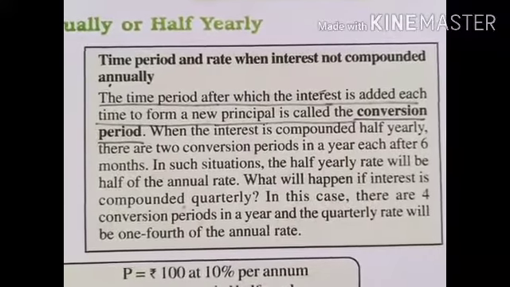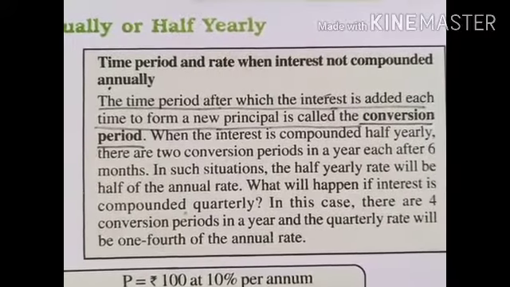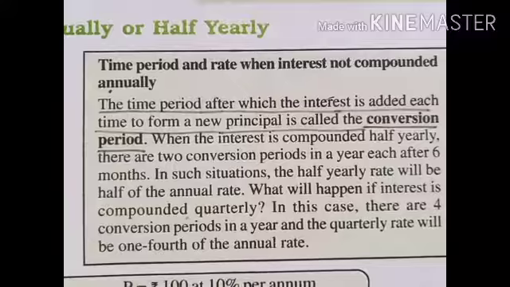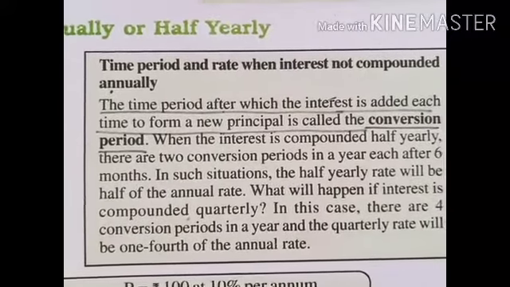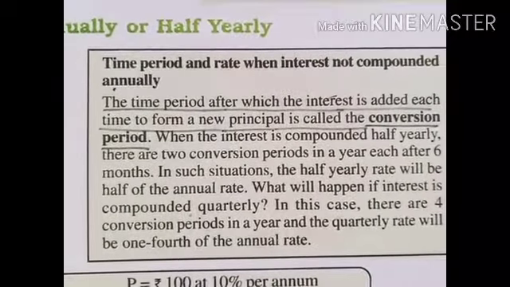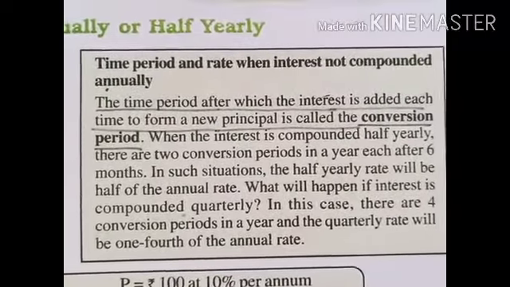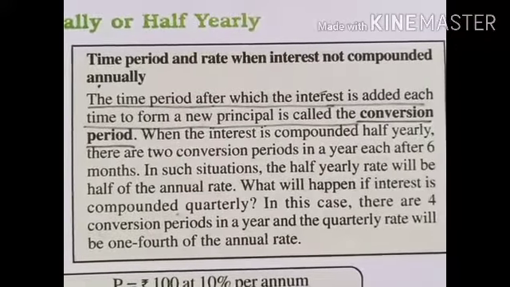Learn it, this is an important point. Time by time the interest is added to the principal and it makes an amount. This amount will become the principal of the next year. So this is called the conversion period.